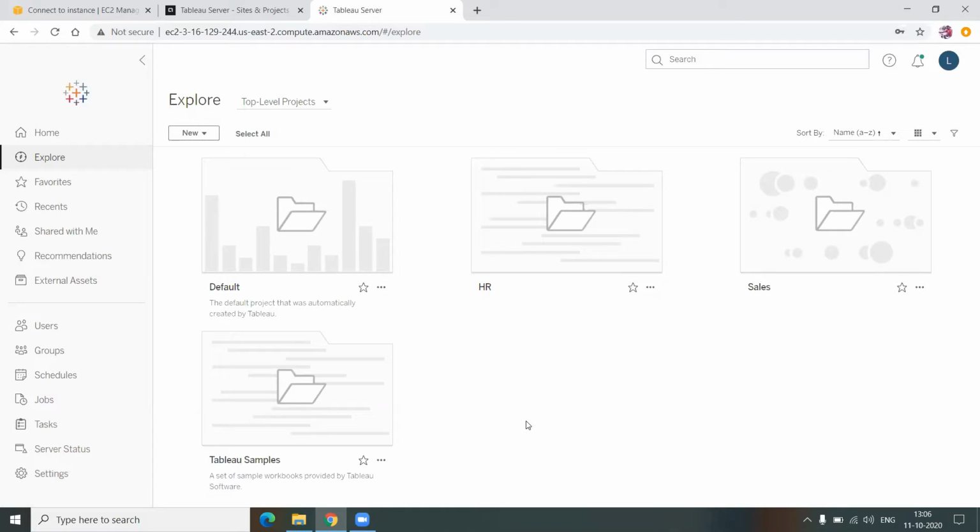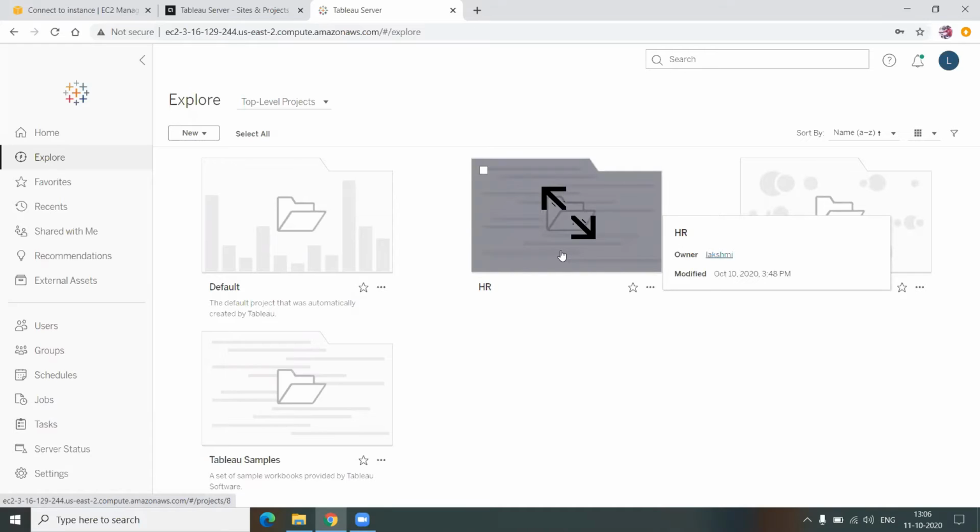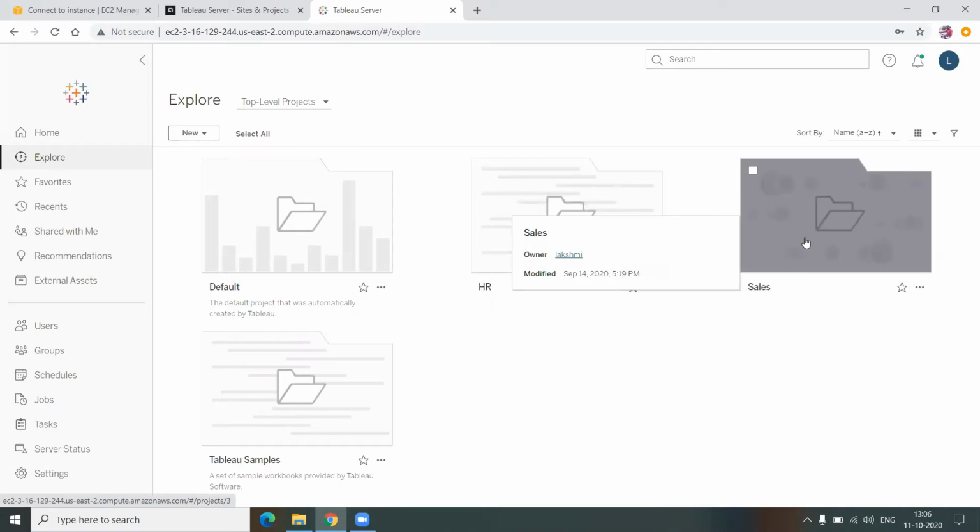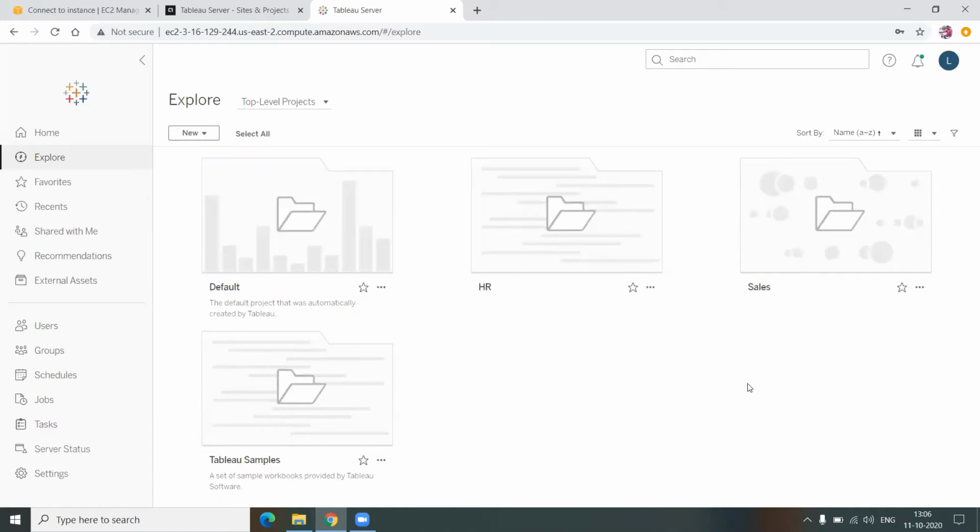If there is a requirement where we want to segregate different dashboards or different data sources into different categories, you can achieve the same thing with projects. Each project will consider its own related objects. Let's say your HR project will consist of the dashboards and data sources related to the HR department. Also, your sales project will contain the objects related to the sales department itself. In this way, you can segregate your content at the project level. Each project will contain its own objects.